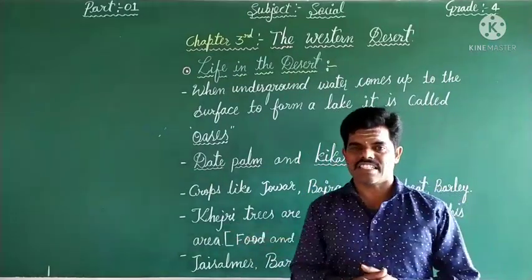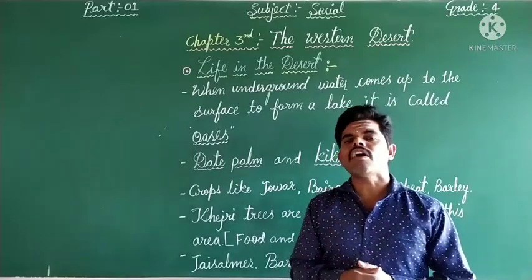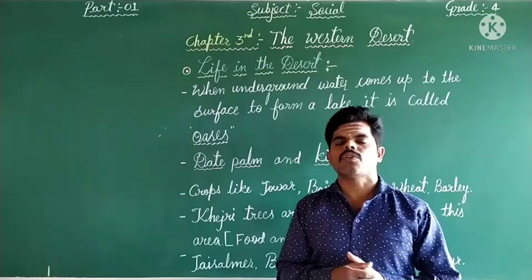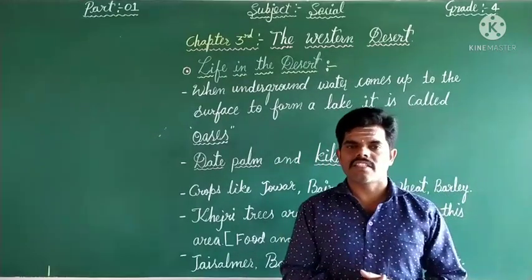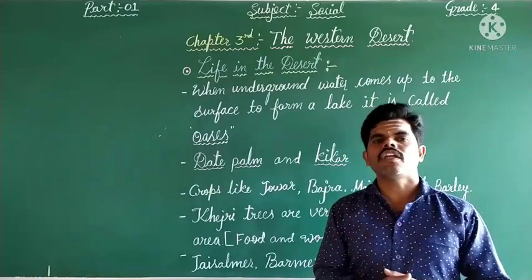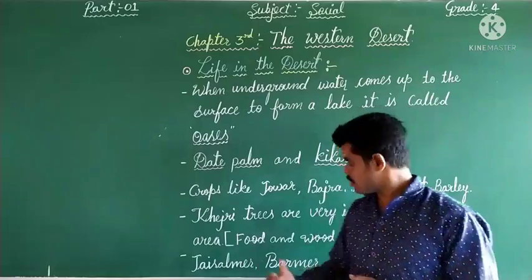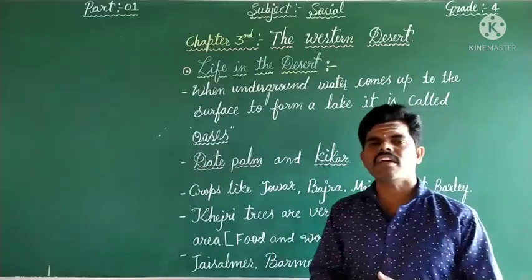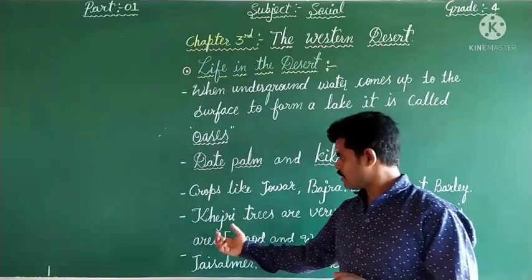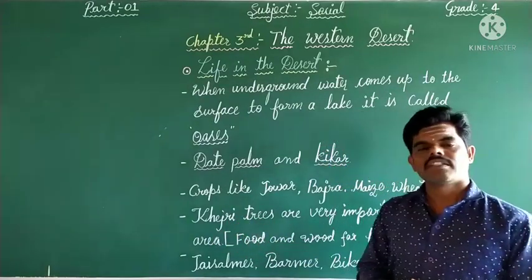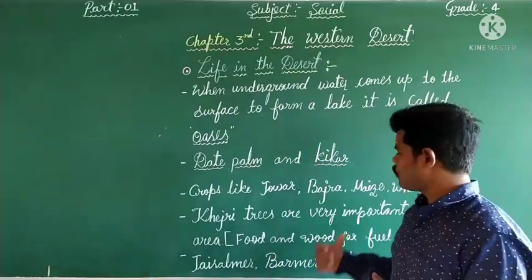The khejri trees are very common and very important trees here. Why? Because they use these trees' seeds for food and the wood for fuel.